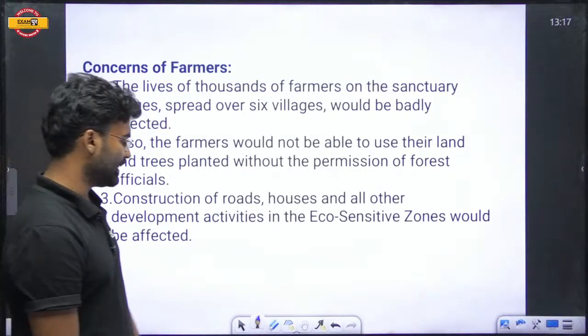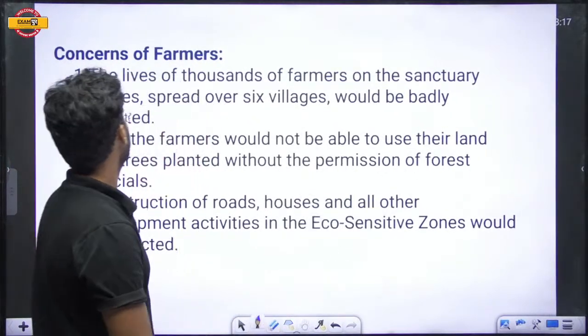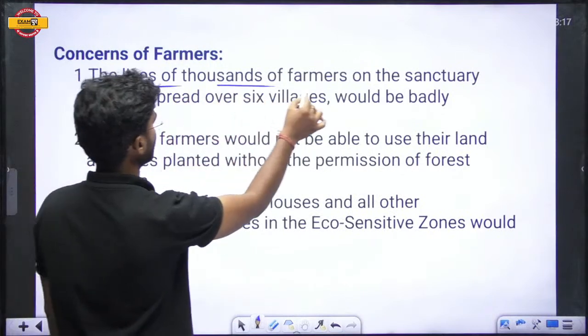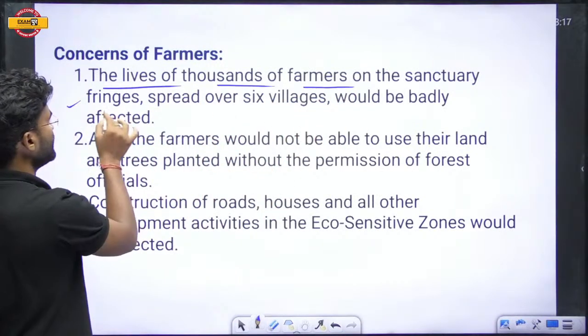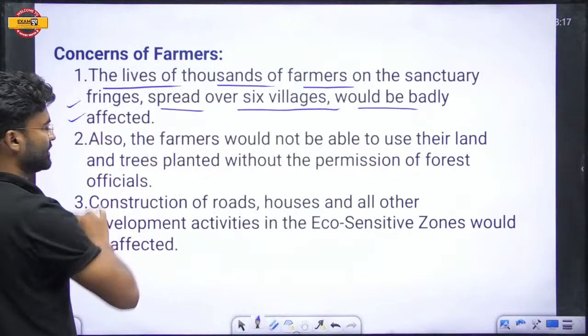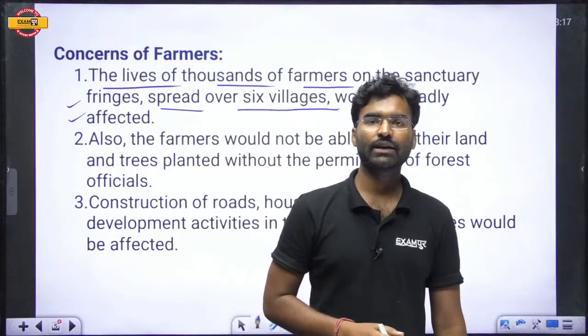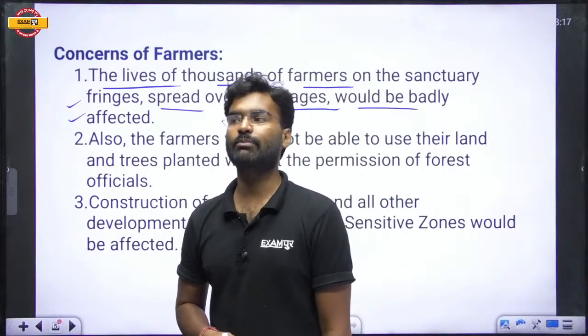The concern of Kerala's farmers. Kerala's farmers' concern is that the lives of thousands of farmers on the sanctuary fringe, spread over 6 villages, would be badly affected. Okay, in the sanctuaries, human activities are permitted.